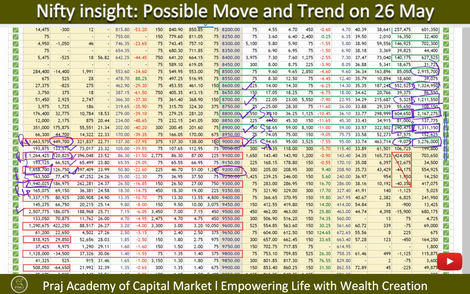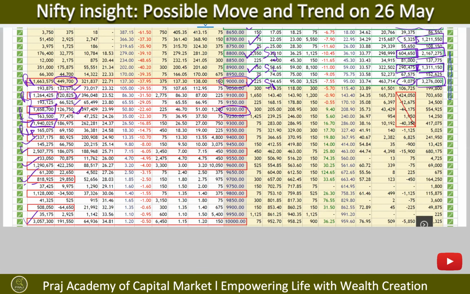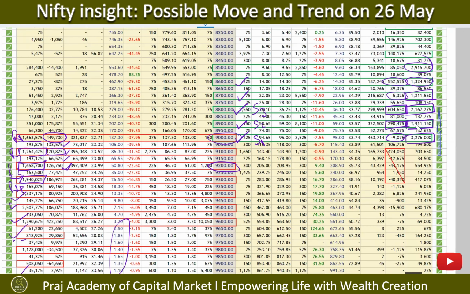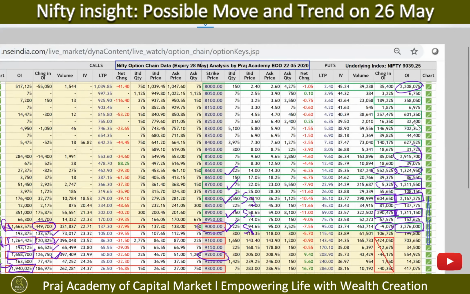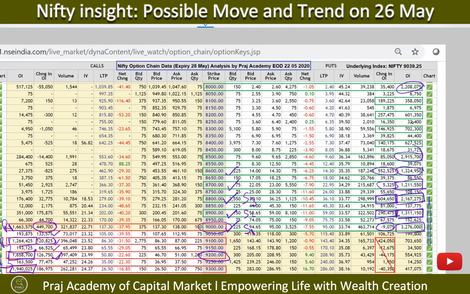And almost at all higher levels, you could see a lot of call writing has happened, even at the 10,000 level, right? So although at these levels the premiums have now become peanuts, we will not be considering that the call writers are active either on the call side or on the put side, right?